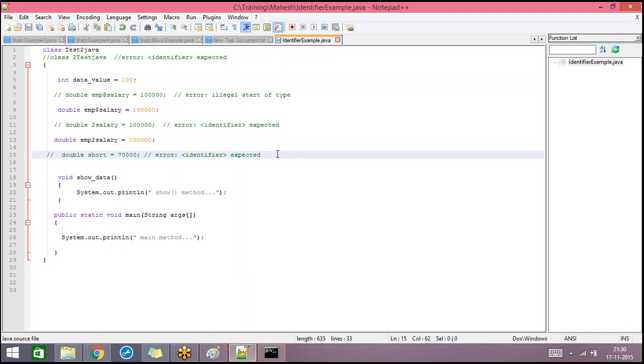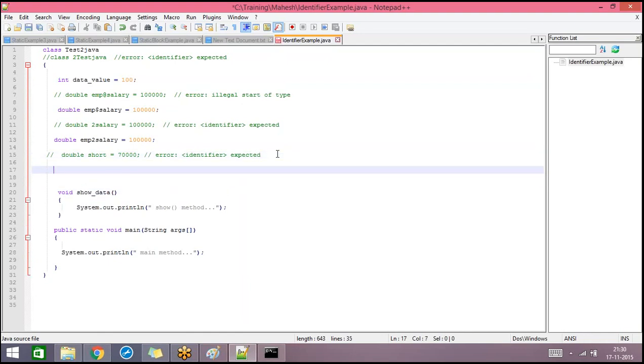That's another rule. And we have some predefined classes, like String is a predefined class. Here String is a predefined class. And we have the System class, Integer, we have the Thread class, we have different predefined classes in Java. The predefined class names and interface names can be used as identifiers. Notepad++ will show you only the reserved words. It will not show you the predefined class name.